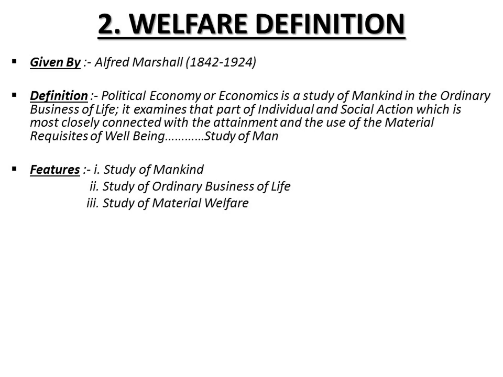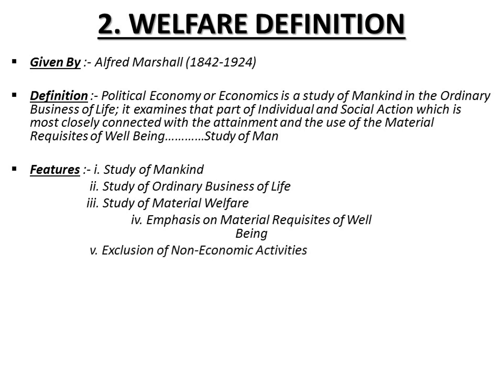The next is emphasis on requisites of well-being. The material things like food, clothing, and shelter are the important aspects of well-being, so these are being taken care of by the Marshall definition.